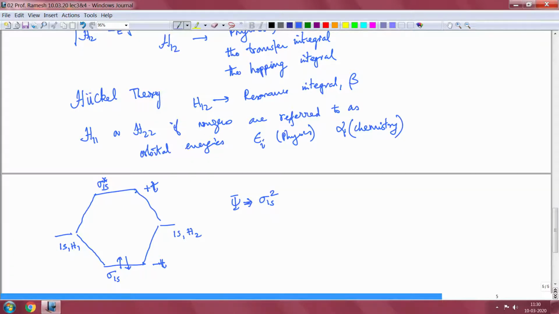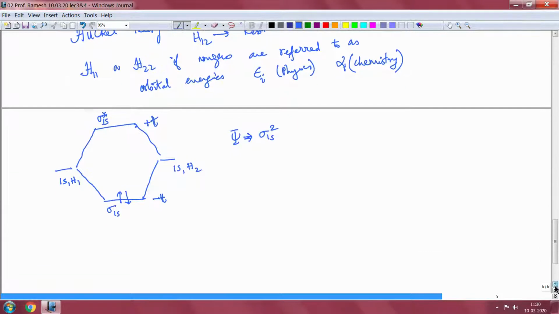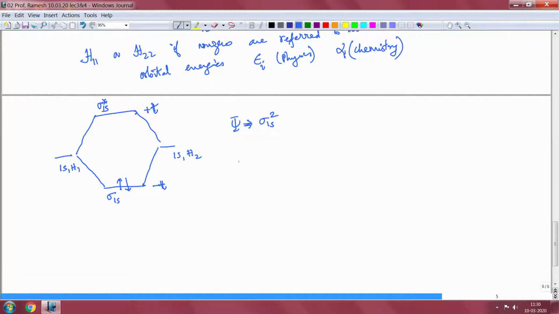Now let us see what happens. I have not given you the form of the orbitals. Sigma 1s, if I normalize it, is given by 1 upon root 2 times phi 1s of hydrogen 1 plus phi 1s of hydrogen 2. And sigma star 1s is given by 1 upon root 2 times phi 1s of hydrogen 1 minus phi 1s of hydrogen 2.